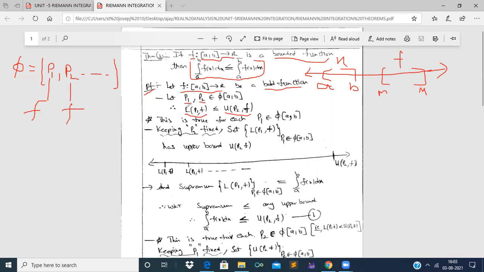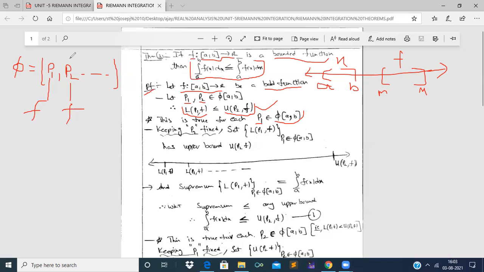So up to now we have found out the inequality that the lower Darboux sum of partition P1 with respect to f is lesser than or equal to the upper Darboux sum of partition P2 with respect to function f, right? So this is true for each partition P1 belonging to family of partitions of closed interval a comma b. That means this inequality will be true for every partition P1 which is taken from family of partitions of closed interval a comma b, right?